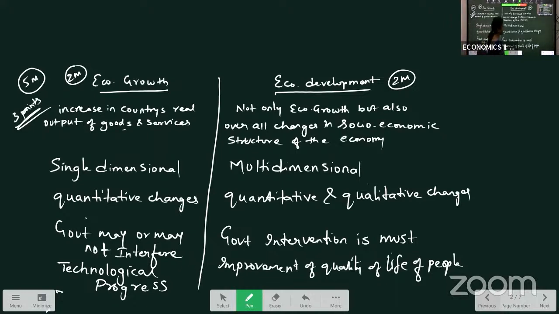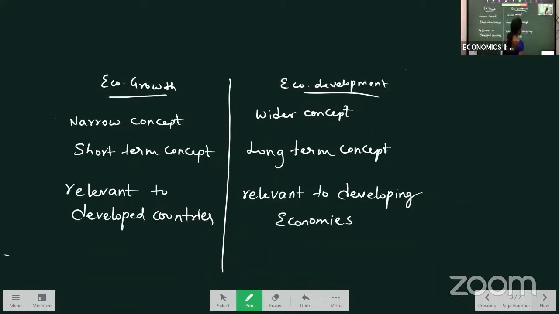So if we complete this one, we can start with our next chapter, economic growth, economic development, and all the other VSAQs from this chapter.